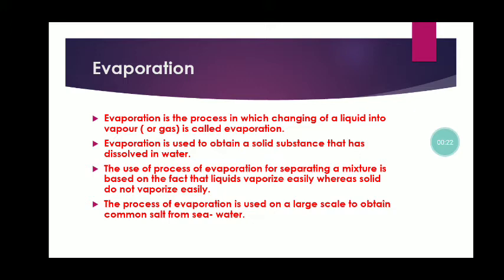For that we have to know what evaporation is. Evaporation is the process of changing a liquid into vapor. So when a liquid is changing into vapor, that is called evaporation. Evaporation is used to obtain a solid substance that has dissolved in water. Basically, evaporation is a method by which a solid substance can be separated.